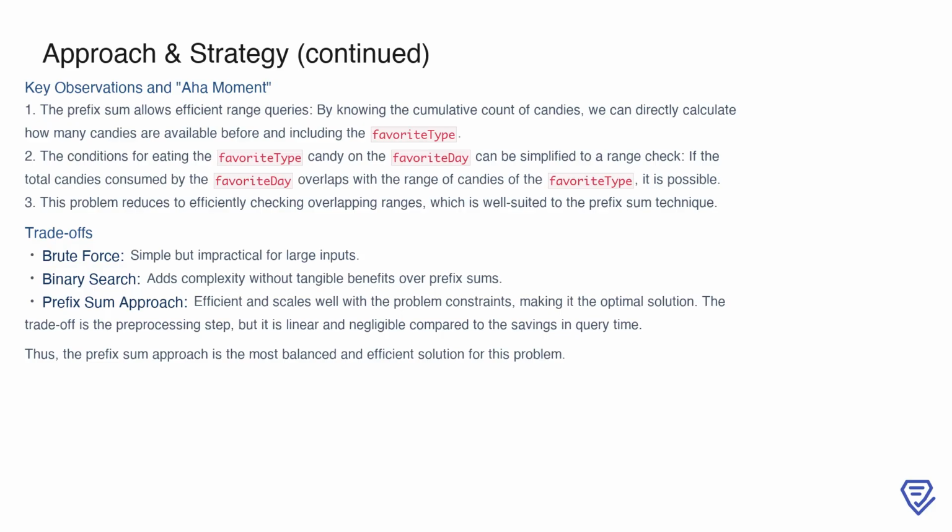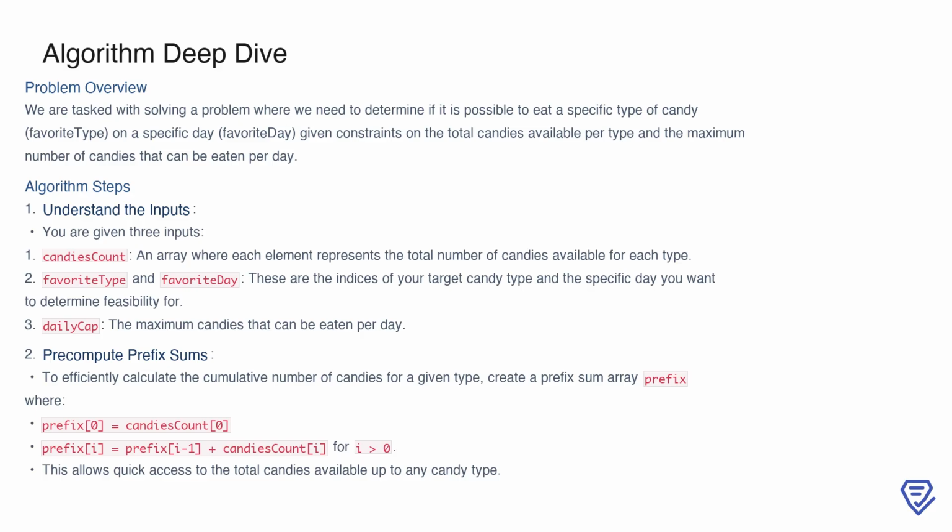To solve this problem, we need to determine if it's possible to eat a specific type of candy, called favorite type, on a specific day, referred to as favorite day. To do this, we'll work with three key inputs. First, the candies count array tells us how many candies are available for each type. Second, favorite type and favorite day specify the type of candy and the target day we're interested in. Third, the daily cap sets the limit on how many candies we can eat in a single day.